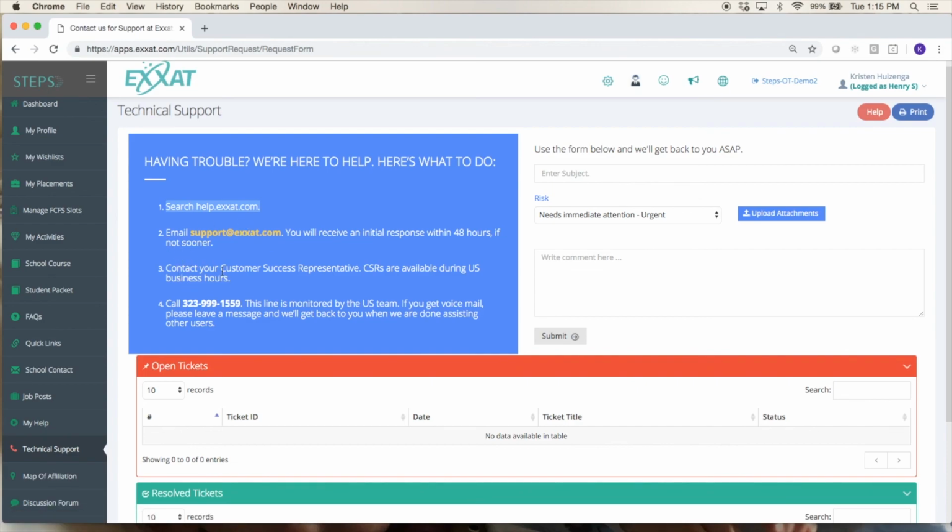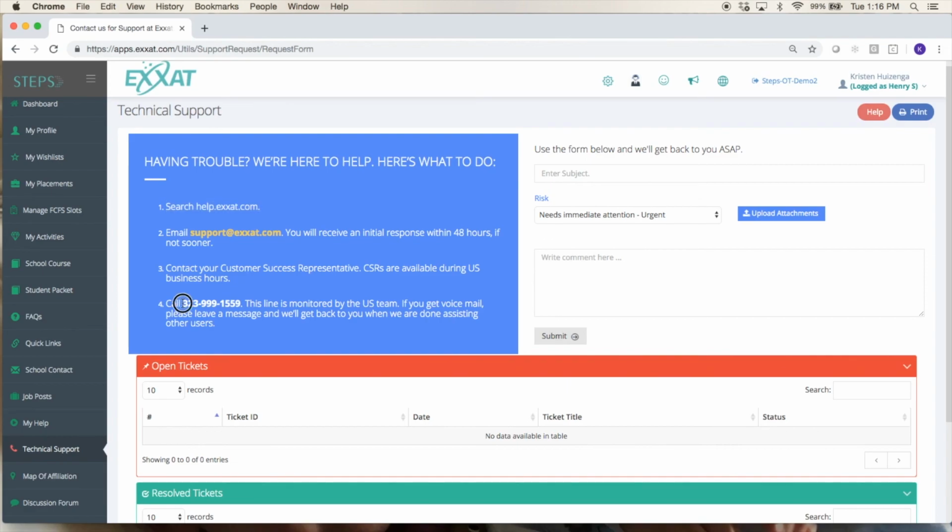You do have the CSR that helps your school, that's trained them. So if you want to get in touch with your school, they might be able to point you to the CSR. Sometimes they can help with your problems, not generally with technical issues like error messages, but if it's more of a how-to issue or something that your school needs to know how to set up properly, the CSR would be in touch with your school for that.